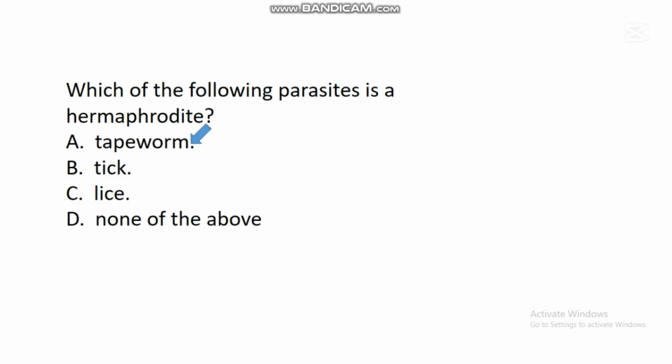So tapeworm is a parasite that is a hermaphrodite naturally. A hermaphrodite is an organism that possesses both male and female reproductive structures in it. So tapeworm is one of the organisms that is hermaphroditic naturally.